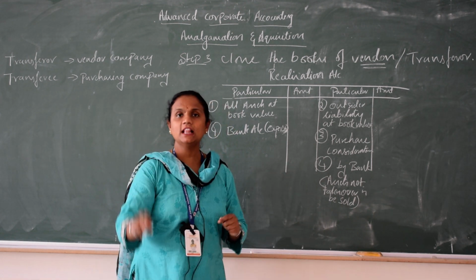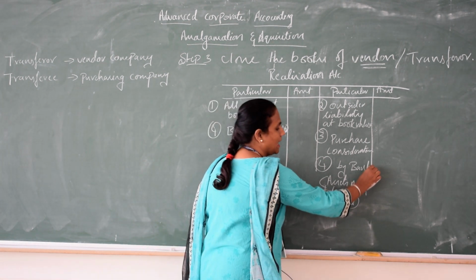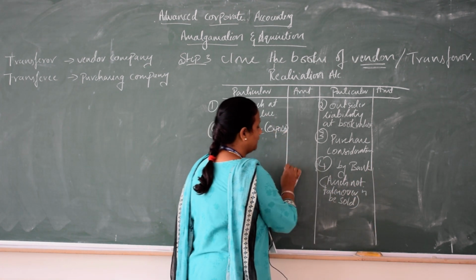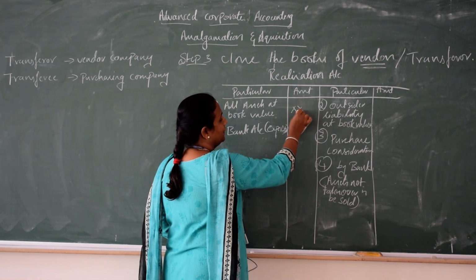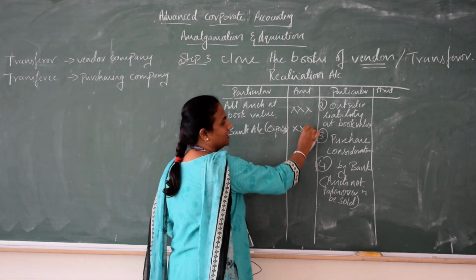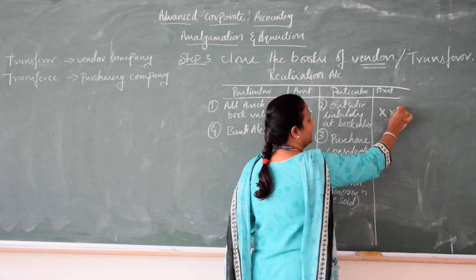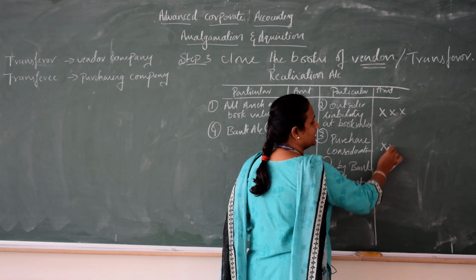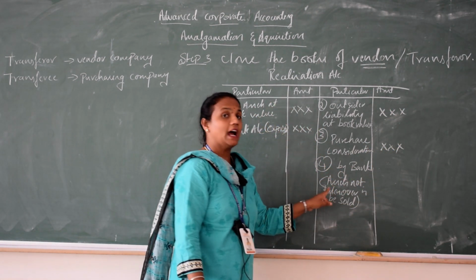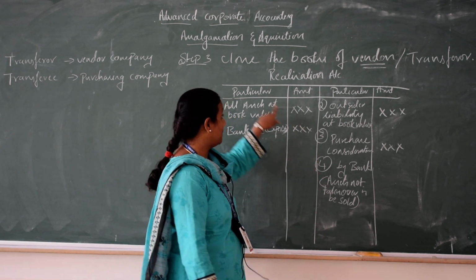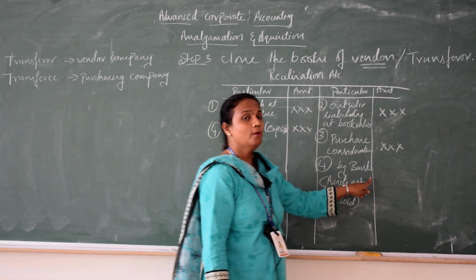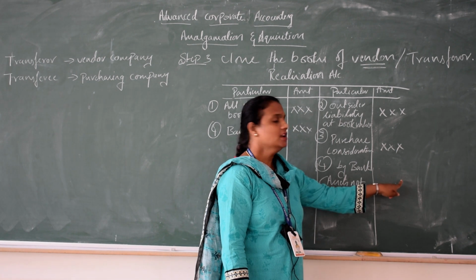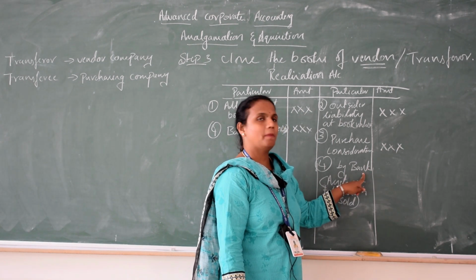Whenever you sell that asset, you will get some amount that you have to write. So assets you have taken, expense you have taken, outsider liability you have taken, purchase consideration you have taken. And again assets not taken over, then you have to sell that asset and get the cash, and that will go to bank account.